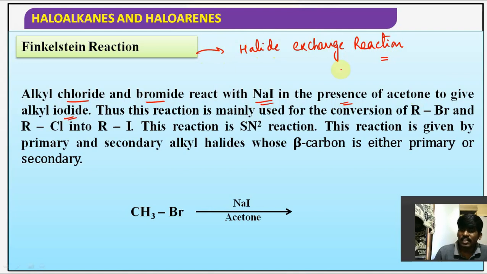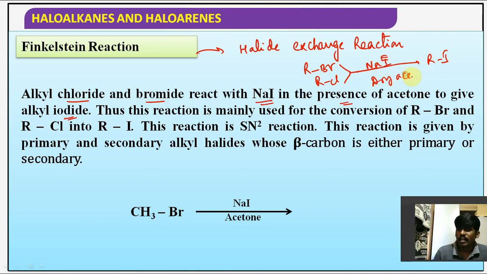That means this reaction is majorly useful for conversion of RBr and RCl into RI with the help of NaI in the presence of dry acetone. This reaction is called the Finkelstein reaction. Guys, the Finkelstein reaction is a stereospecific reaction. This is an SN2 reaction, guys.